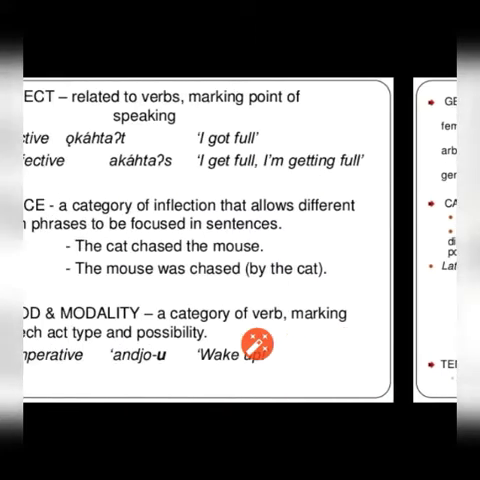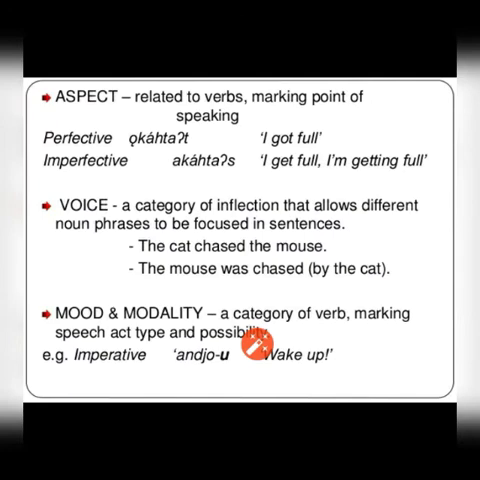Okay. Next is aspect. It relates to verb marking the point of speaking. For example, perfective and imperfective. Perfective is I got full. So imperfective, I get full or I'm getting full.